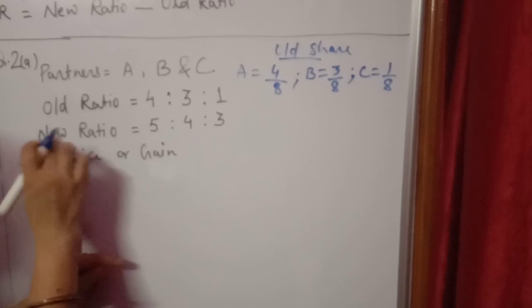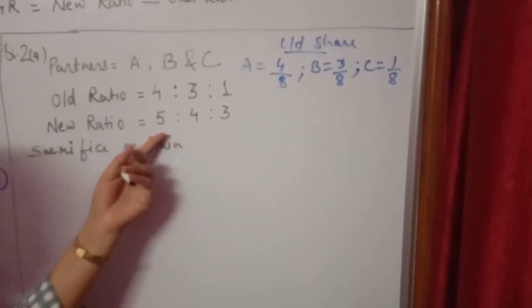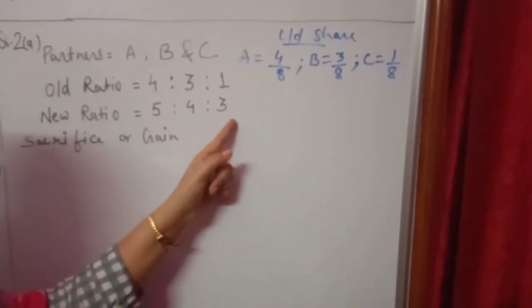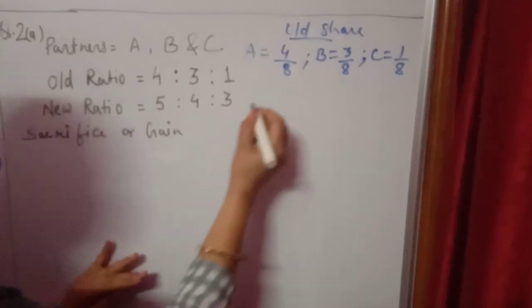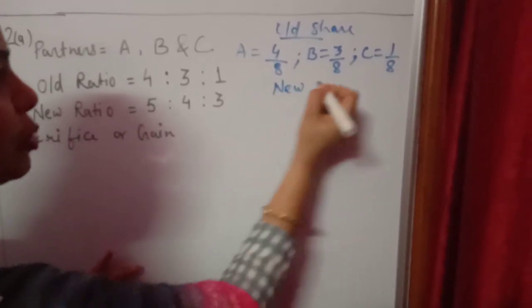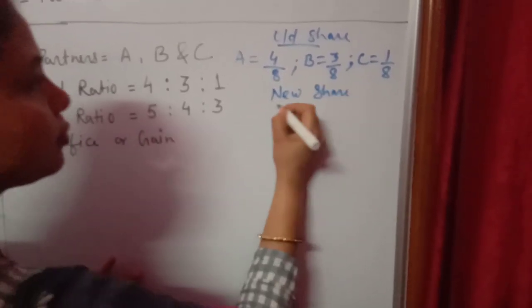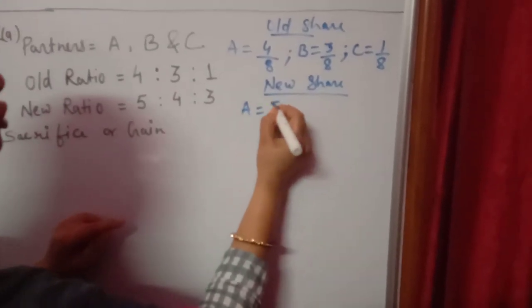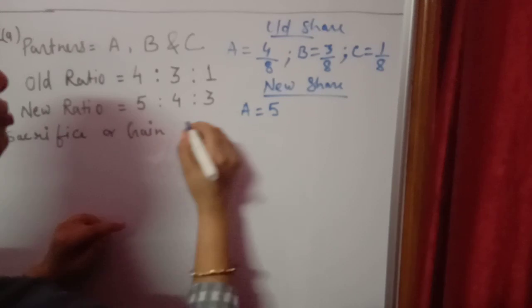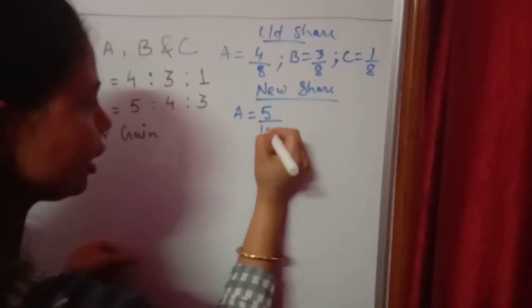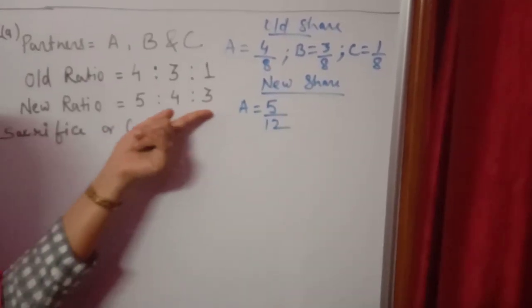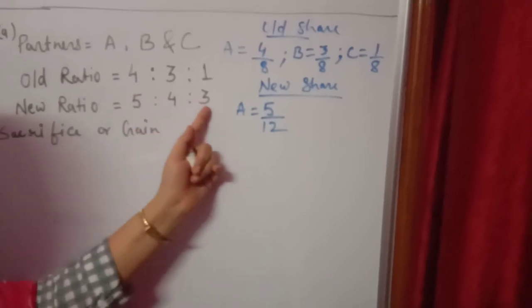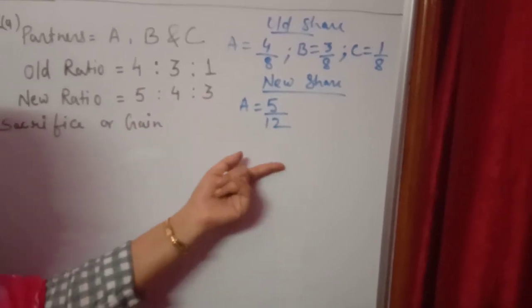Next, the new ratio given in the question is 5:4:3. According to that, we will again calculate the new share of each partner. The new share of A will be 5/12, because we just add all the shares, 5 plus 4 plus 3, and that becomes the denominator.